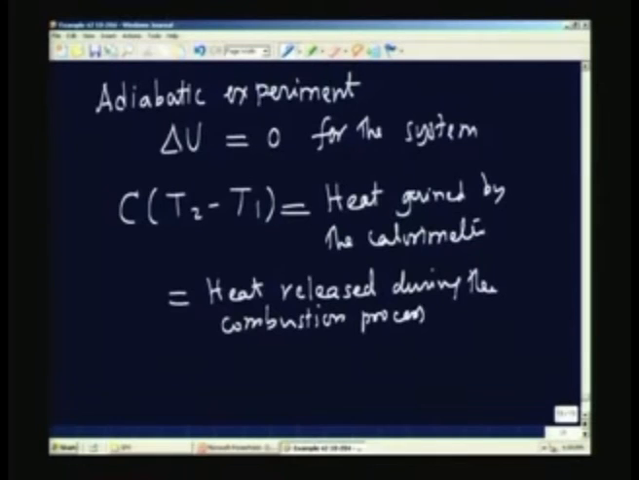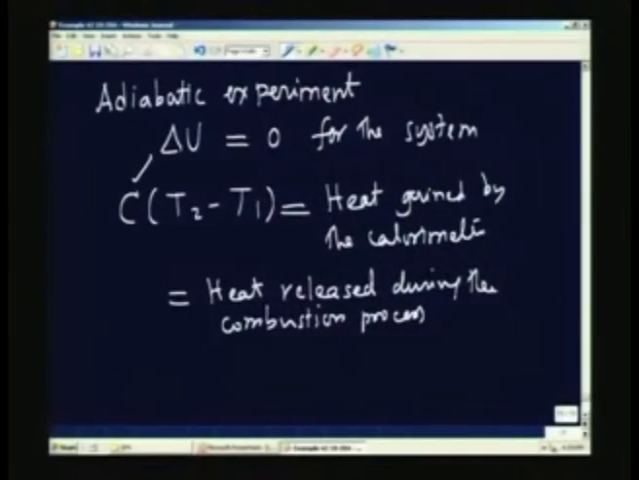Of course, I know how much of the material I am burning, and therefore, I can write this expression as the mass of the fuel burnt multiplied by the heat of combustion for the material. We know the mass. We know C from the experiment with benzoic acid. T2 and T1 are measured by the experiment, and therefore, I will be able to determine the heating value for the fuel. Let us take the first part of the problem. Part 1 will be benzoic acid combustion.